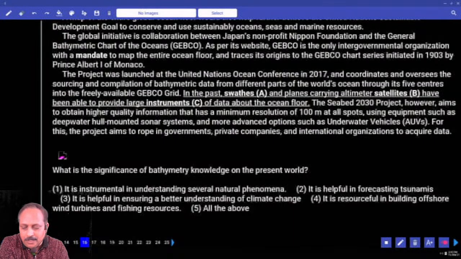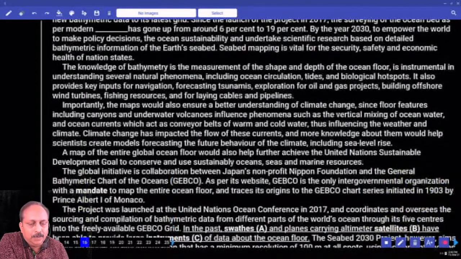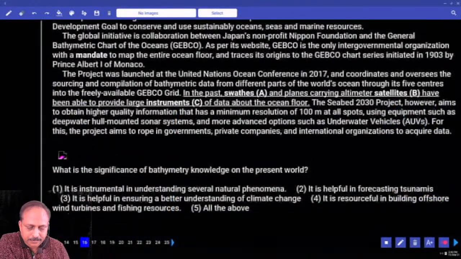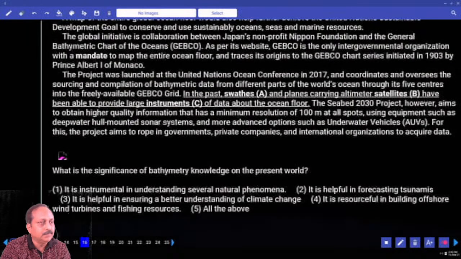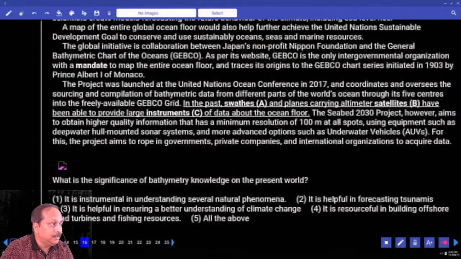What is the first one here? What is the significance of bathymetry knowledge on the present world? All of you go to the second paragraph. The knowledge of bathymetry, a measurement of the shape and depth of the ocean floor, is instrumental. All these points are there. So what are the options here? All the above options have been mentioned. Answer is all the above. Have you answered this? It is time taking, but you can answer because it is based on explicit information.